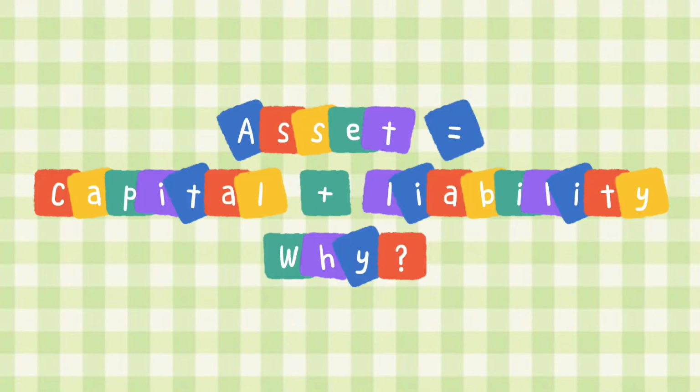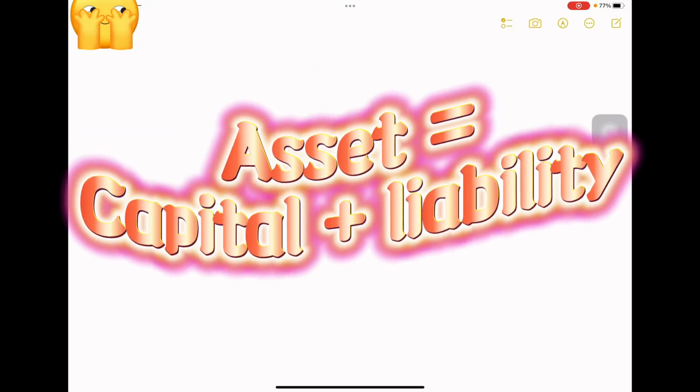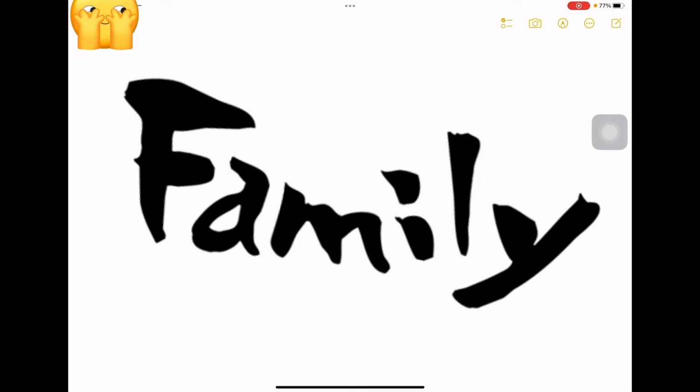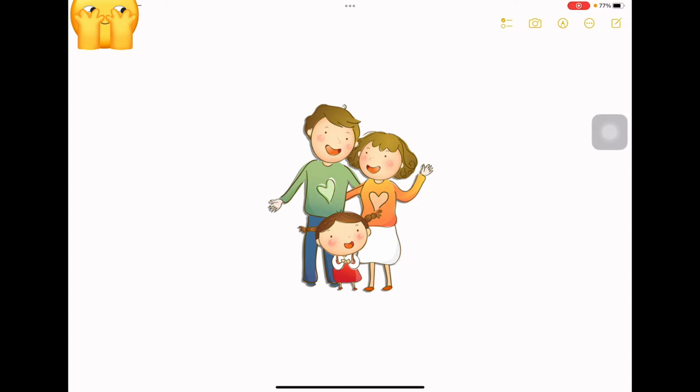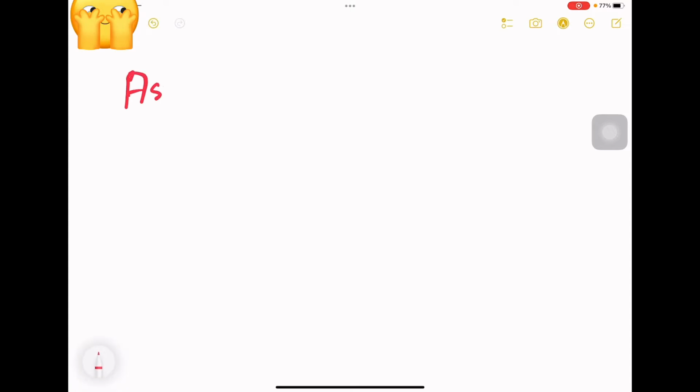Before we talk about the accounting equations, we need to start with the accounting family. What is the accounting family? The accounting family has three members. The first member, we call it asset. Second, we have capital. And the third member is liability.